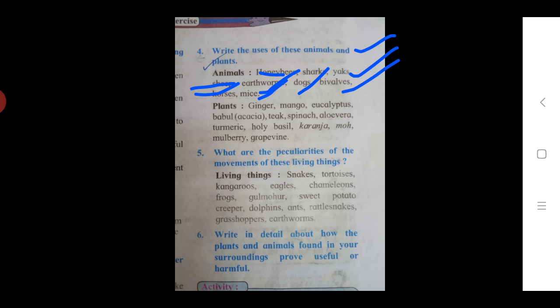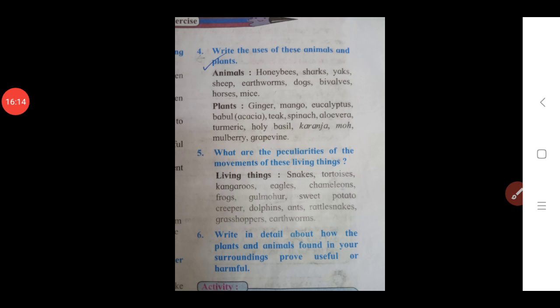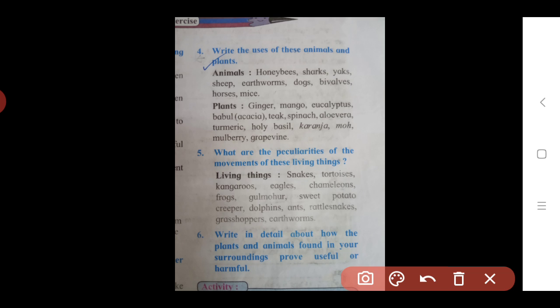Then we see the uses of plants. Here we see the first plant. First plant is ginger. One by one we see the uses of plants. Ginger is used as a spice in our various dishes, spicy dishes. It is also good for digestion, so it is used in medicine also.